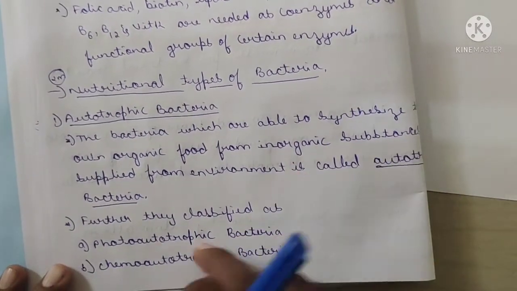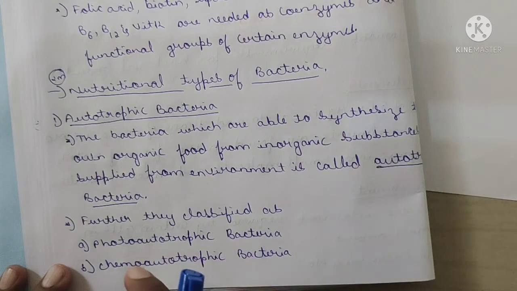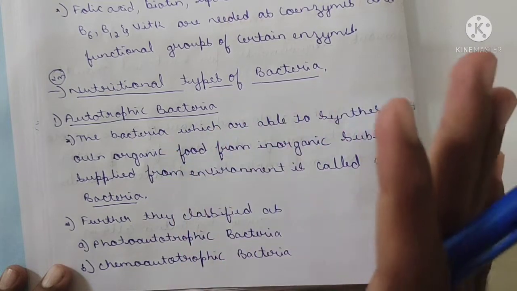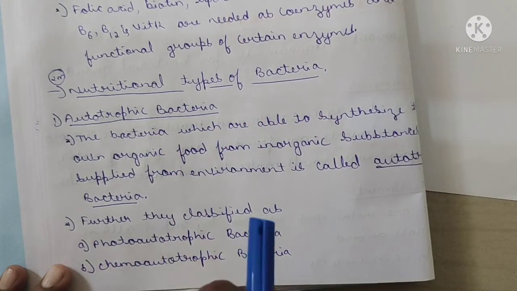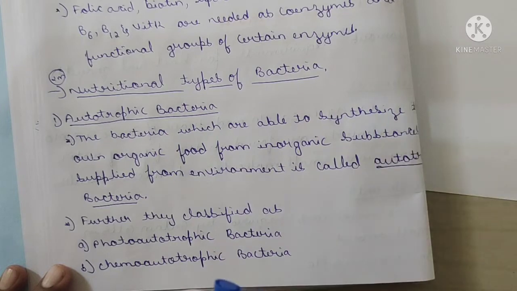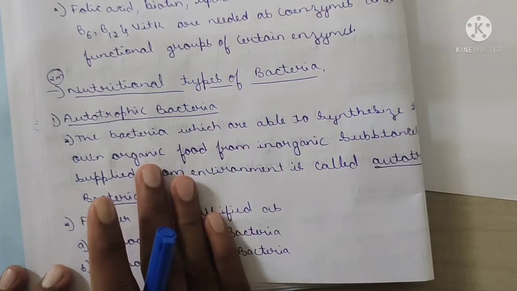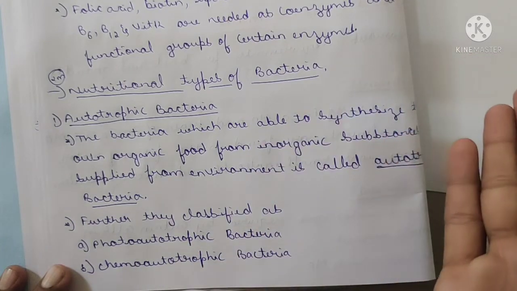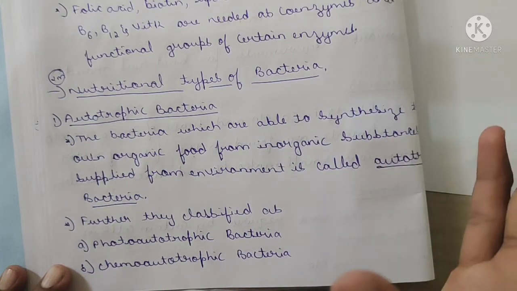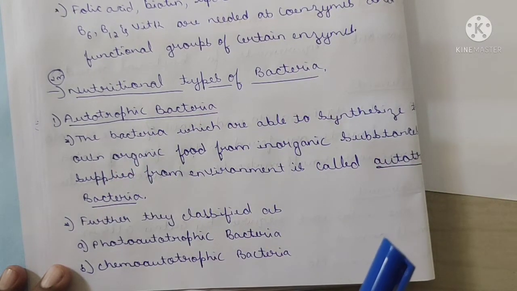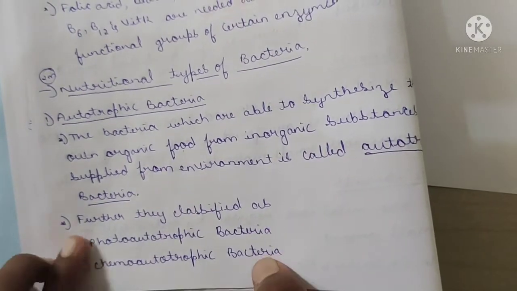Then further, they are again classified as photoautotrophic bacteria and chemoautotrophic bacteria. Photoautotrophic bacteria means they prepare the food by means of sunlight. Chemoautotrophic bacteria means they are preparing the food from inorganic substances. Means the synthesis of organic food, from inorganic substances like water or any type of elements which are available in the environment. From that they are converting them into organic food which can be required by their daily use. These are the 2 sub-classifications of autotrophic bacteria.